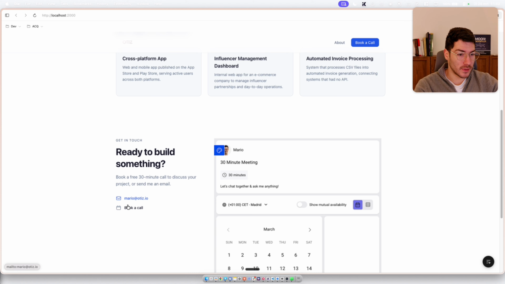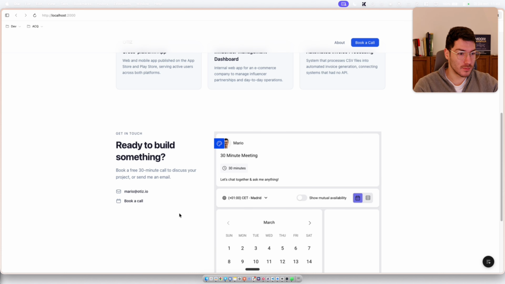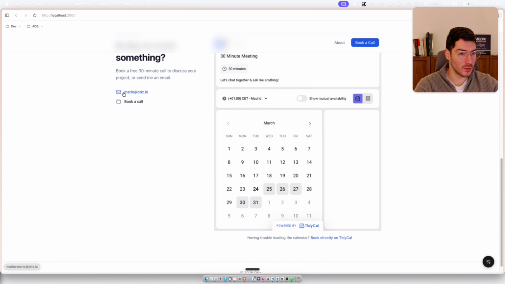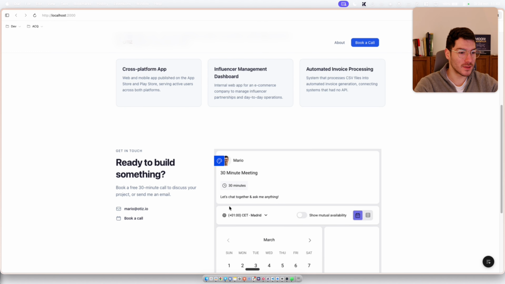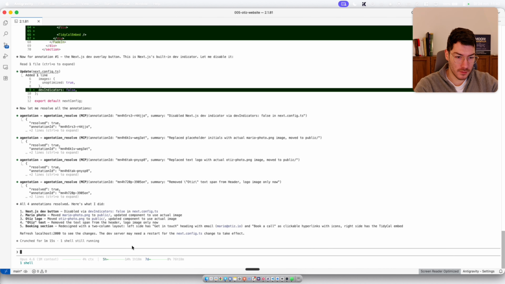I also see this one has been updated. Yeah, pretty good. So we have like the easy to read email, easy to click, same for book call. So I'm happy with this. Of course, there's definitely some room for improvement, but for now, it's good enough. So let's do the following. We are actually here, and then push to Git.